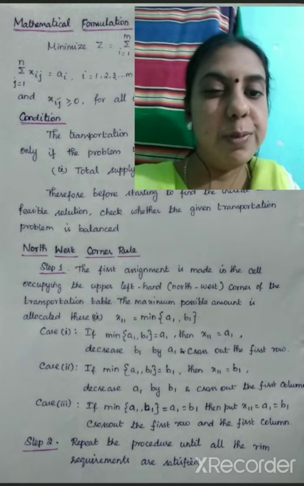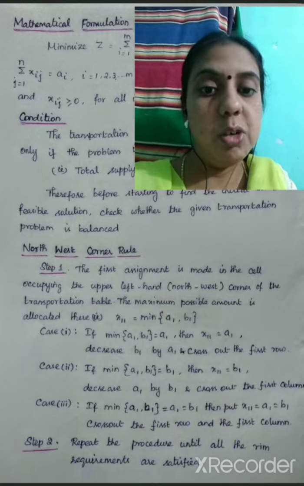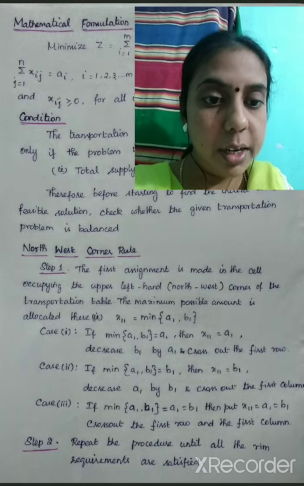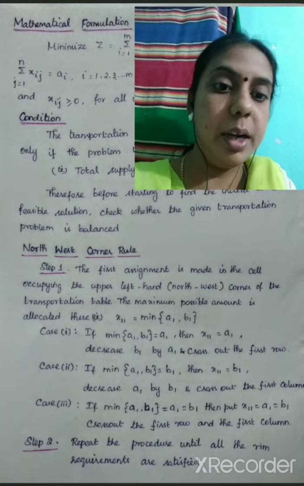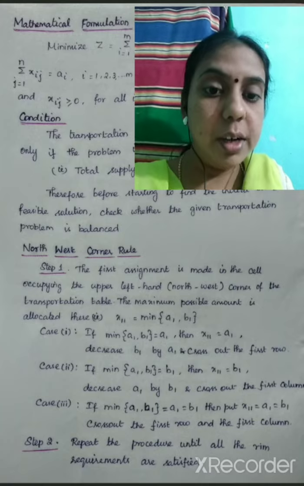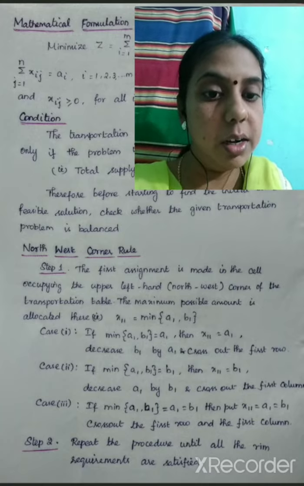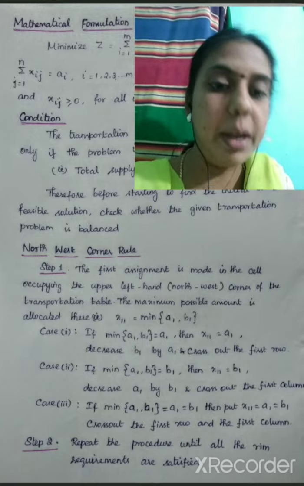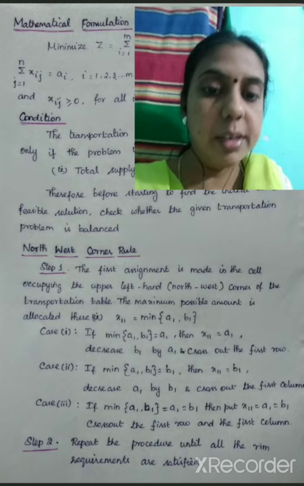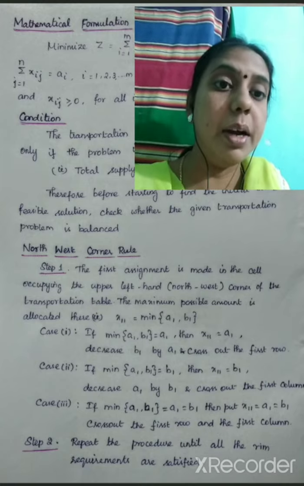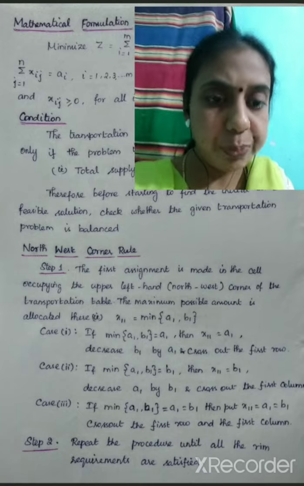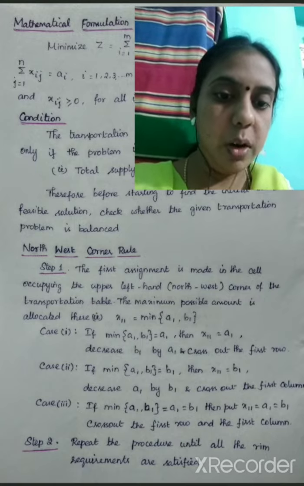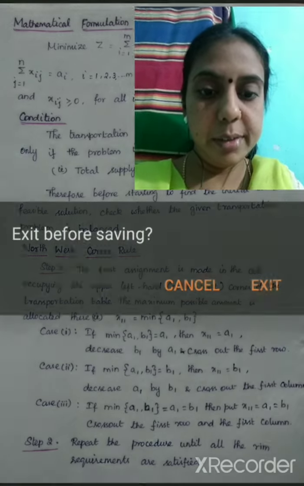Now let us start with the first and initial basic method to solve a transportation model, which is called the northwest corner rule. It is very easy: we assign the minimum of the supply or demand value to the upper left-hand corner, which is otherwise called the northwest corner. If supply and demand are equal, then we allocate that and eliminate both the supply row and the demand column. Now let us see an example problem.